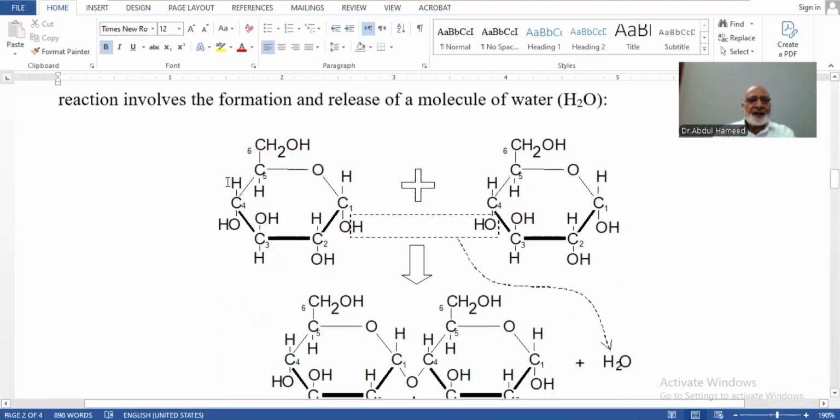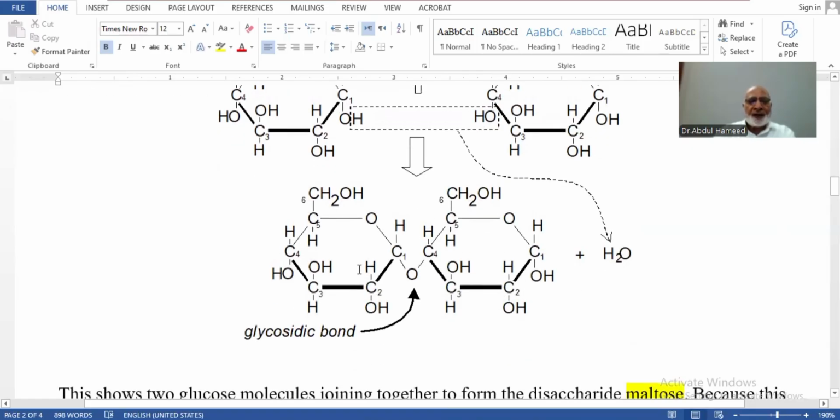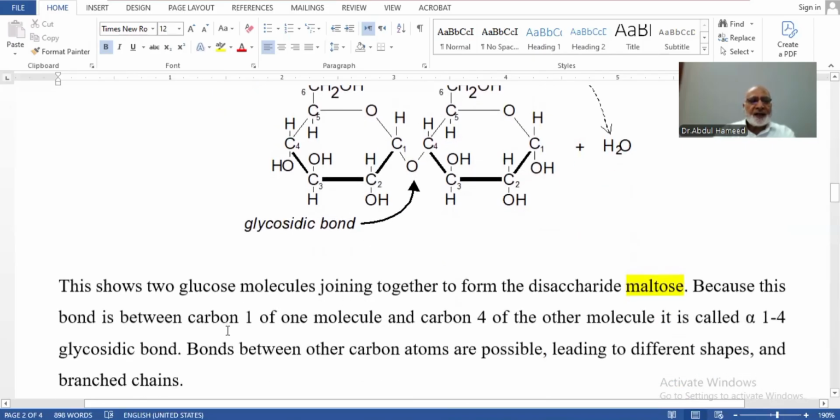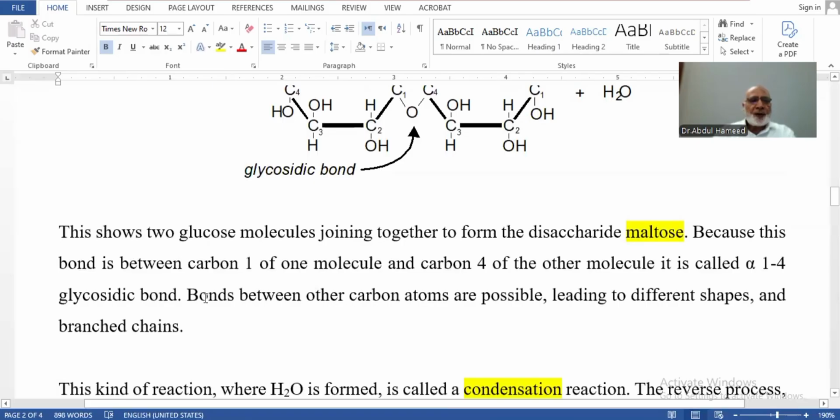This is one glucose molecule, and if we add another glucose molecule, from carbon number 1 of the first glucose and carbon number 4 of the second glucose molecule, water will be formed and released. We will get this glycosidic bond in this case. So this is a disaccharide. This shows that two glucose molecules join together to form a disaccharide, which is maltose in this case. Because this bond is between carbon 1 of one glucose and carbon 4 of the other, it is alpha 1,4.